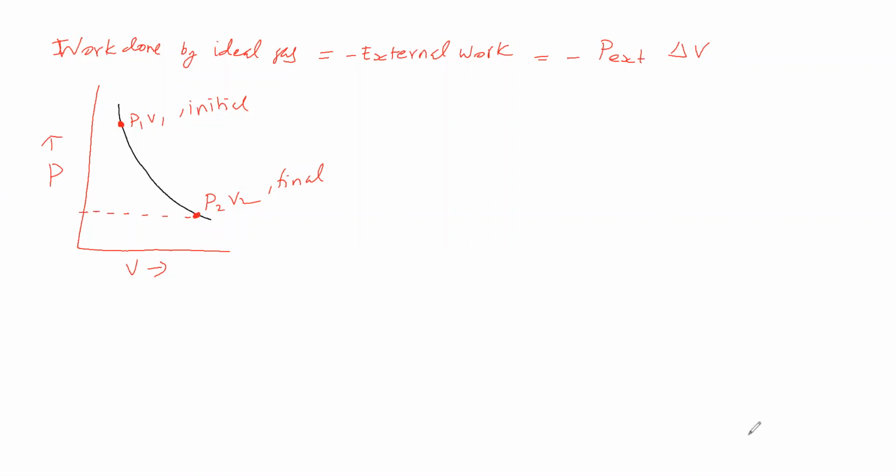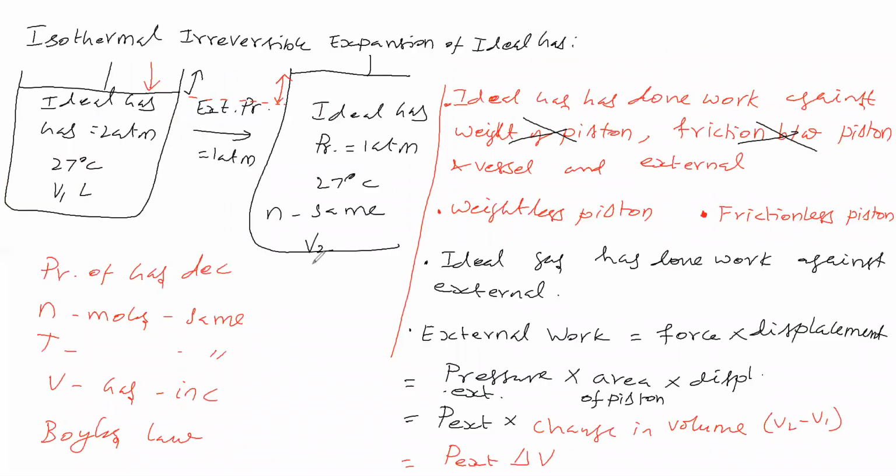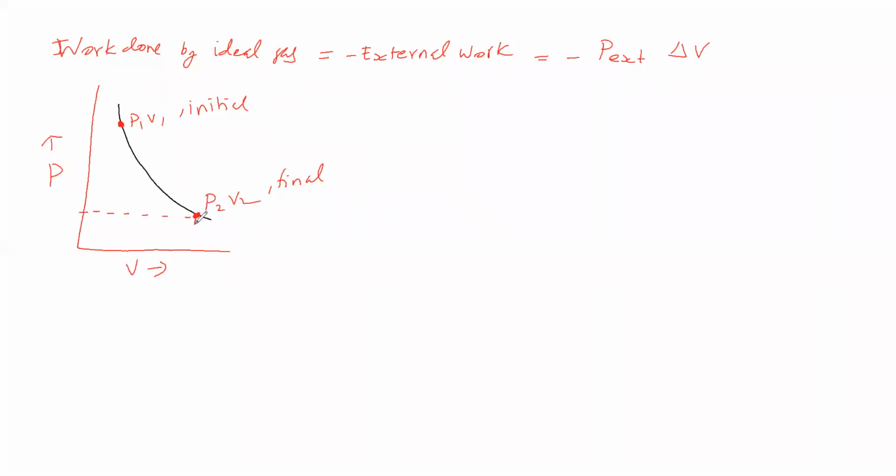Now delta V is the change in volume, which is final volume minus initial volume. The final volume is this one, V2, and this is the initial volume, V1. Now what is the work done?